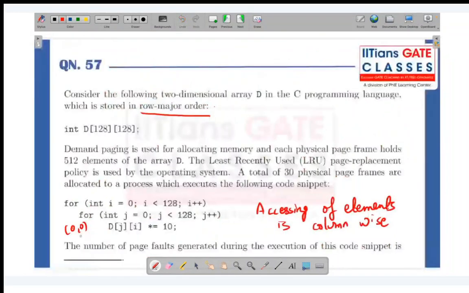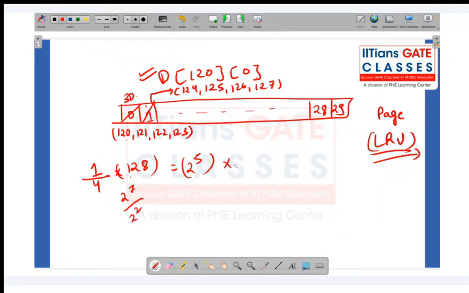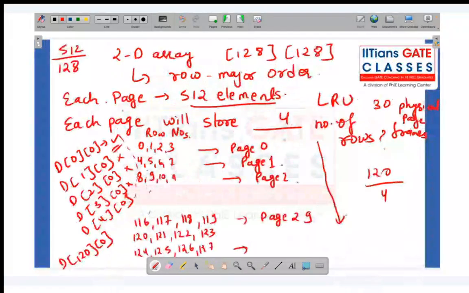So can I say, students, please always keep an eye on the screen. When I'm doing this inner for loop, how many times did a page fault happen? Can I say for 4 rows, one page fault happened? So how many rows am I having? 128. So how many page faults, students? Can I say 128 by 4? So this is 2 power 7 by 2 power 2. So how many page faults? 2 power 5. Do you all agree?